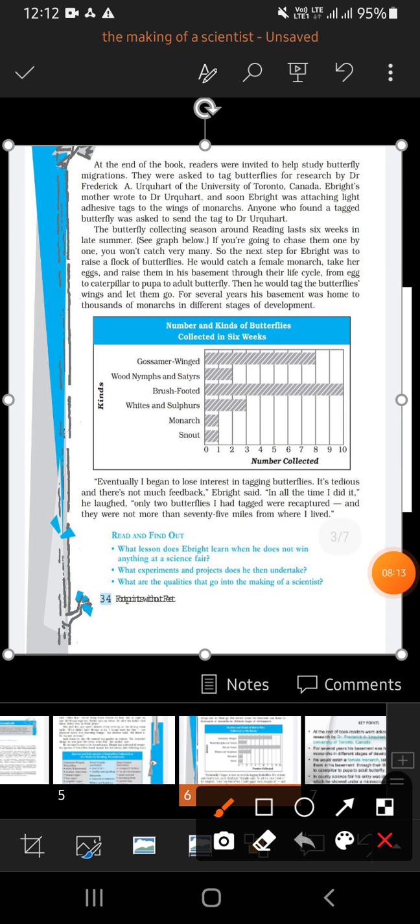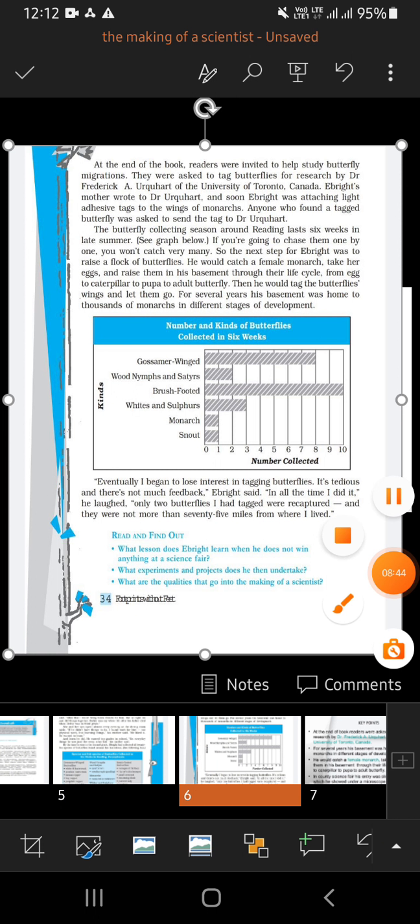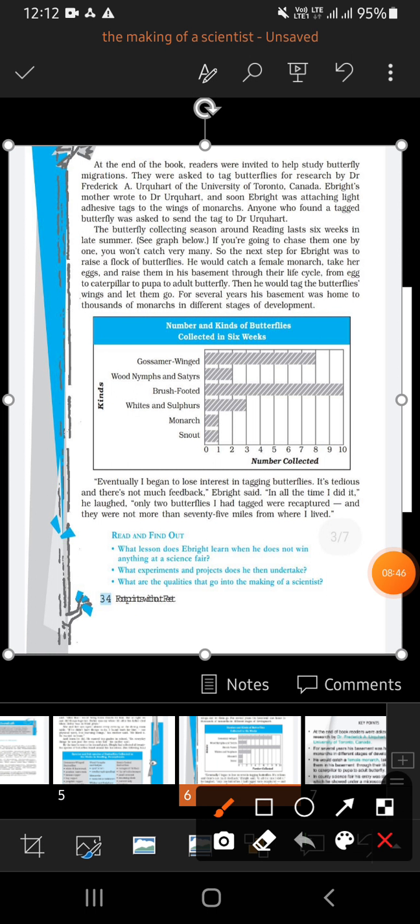So you can see a table over here which shows that for 6 weeks he collected different types of butterflies and their numbers: one snout, and then one monarch, and then 3 white and sulfurs. If we look at brush-footed butterflies, those were 10. Wood nymphs and satyrs, that is 3. This way, there are different species he collected during those 6 weeks. But then he started raising the butterflies in his own basement.